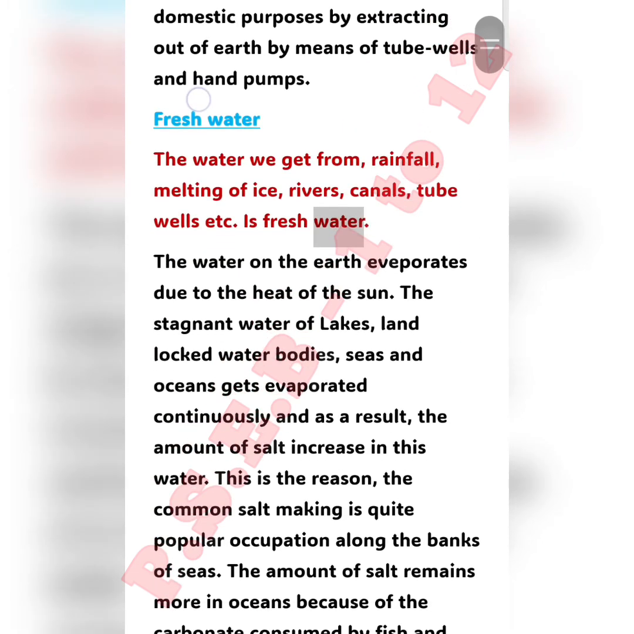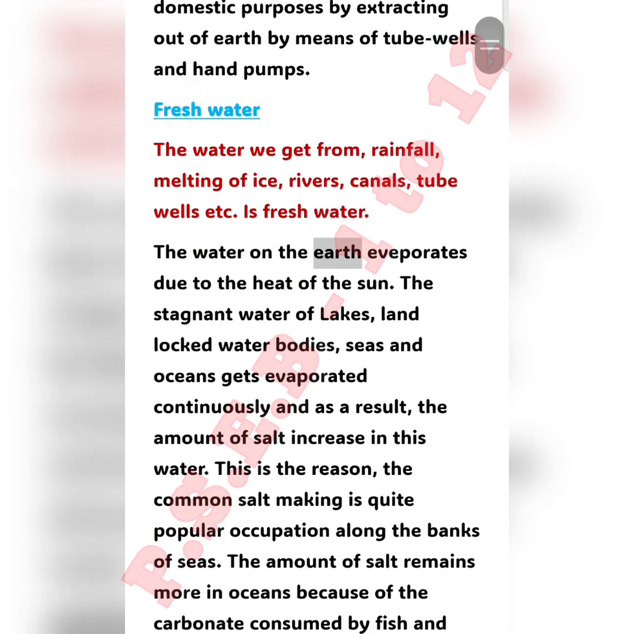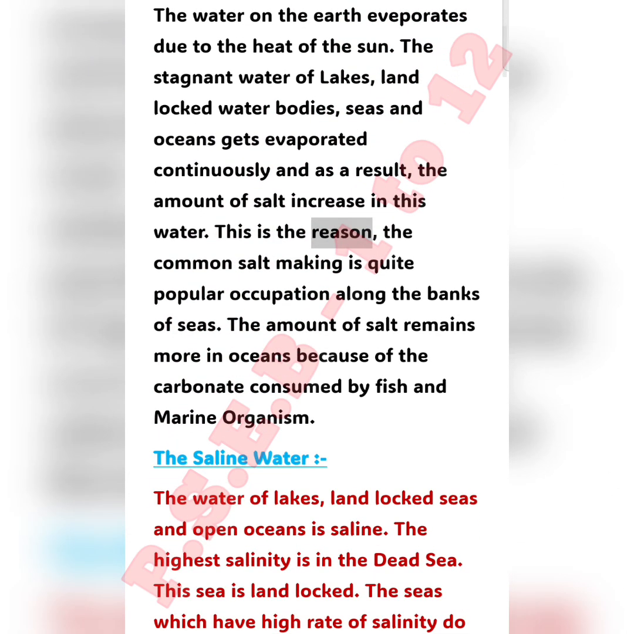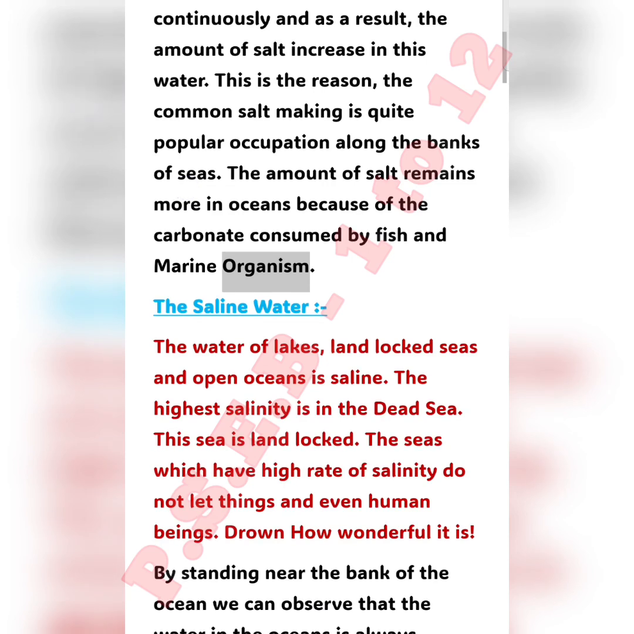The water on the earth evaporates due to the heat of the sun. The stagnant water of lakes, landlocked water bodies, seas, and oceans evaporates continuously, and as a result, the amount of salt increases in this water. This is the reason common salt making is quite a popular occupation along the banks of seas. The amount of salt remains more in oceans because of the carbonate consumed by fish and marine organisms.